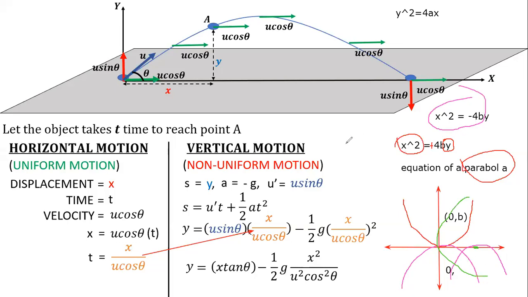Sir, here, what does B represent? Here, in this equation? Yes. I need to get all the numerical values. Like I need to take the LCM of this. So 2u square cos square theta will shift to the other side. And then I need to do a perfect squaring on both sides, because your x is not a perfect square on this side, and it should be a whole square. It will finally reach a certain value. In that case, what will B be? A constant. Yeah, it's a constant. B is just a numerical value. Variables are only x and y in the entire equation.